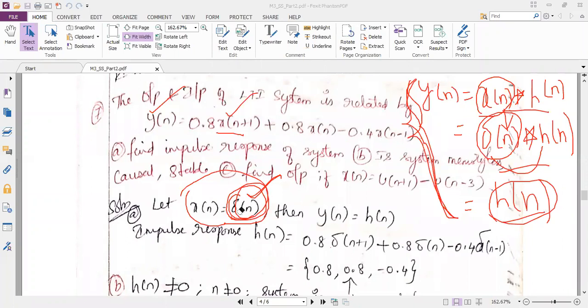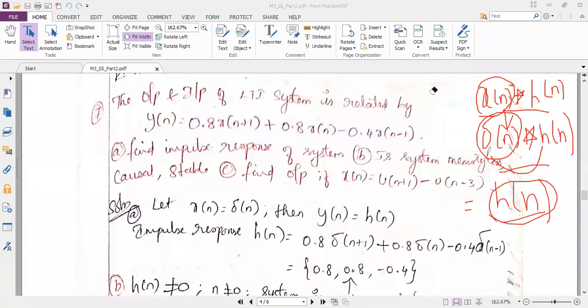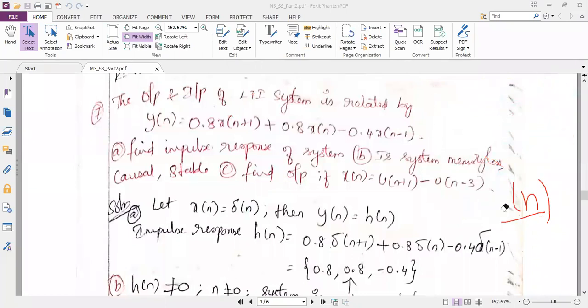So I have written the answer directly in my notes. y of n is equal to h of n. If y of n is equal to h of n, I want to write h of n in terms of an equation. So how to write y of n is equal to h of n. This complete thing is now h of n.